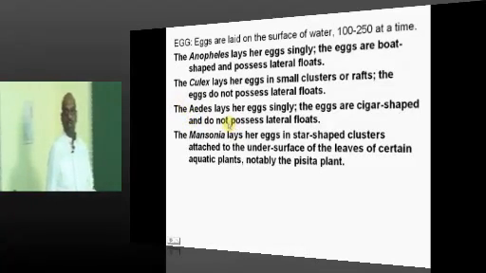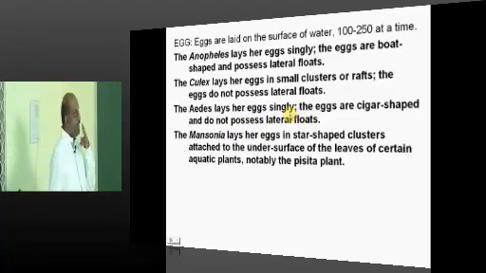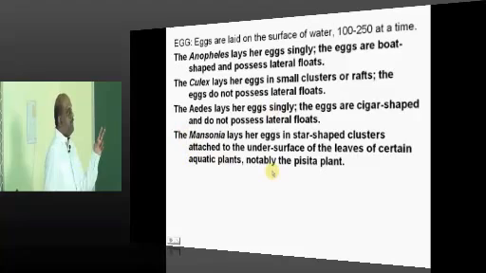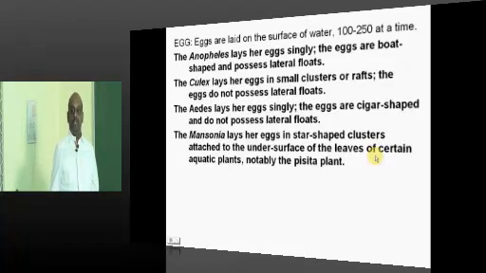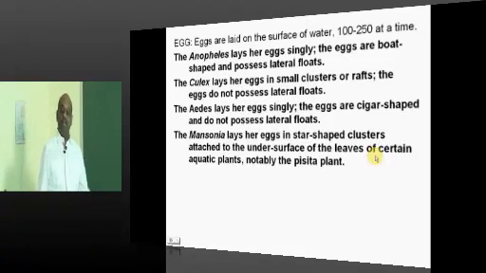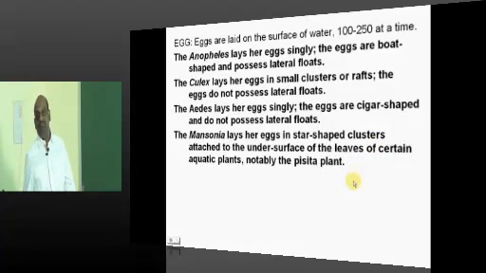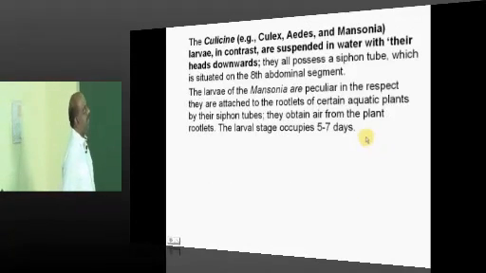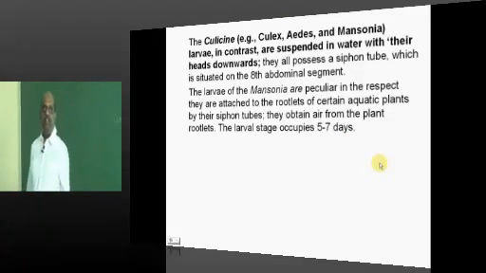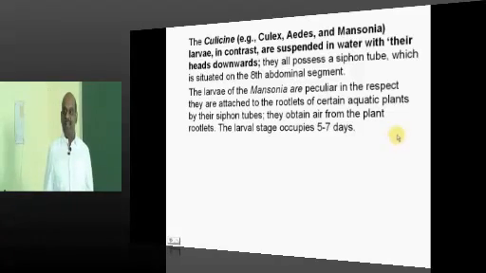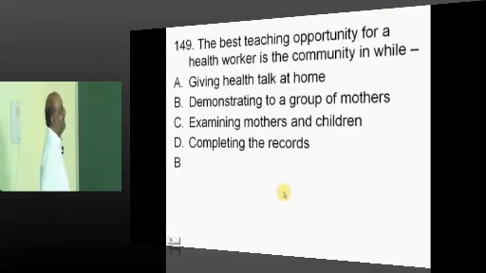Aedes, single eggs, cigar-shaped eggs, no lateral floats. Mansonia, star-shaped clusters attached to the undersurface of the leaves. Entomology is another dirty topic in SPM, which you have to anyway read, because we are living in the country with mosquitoes living along with us, or probably we are living along with mosquitoes, whichever is applicable.